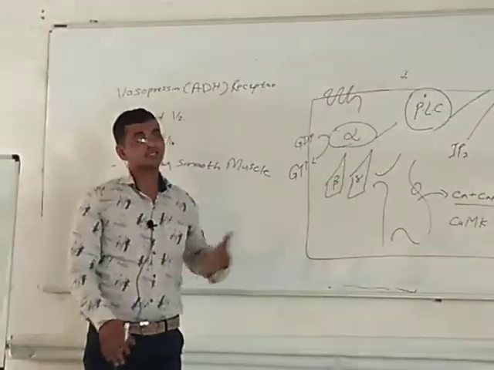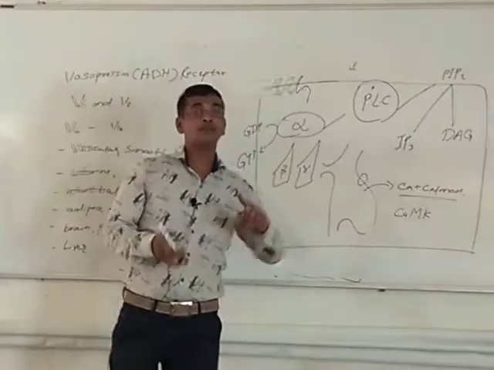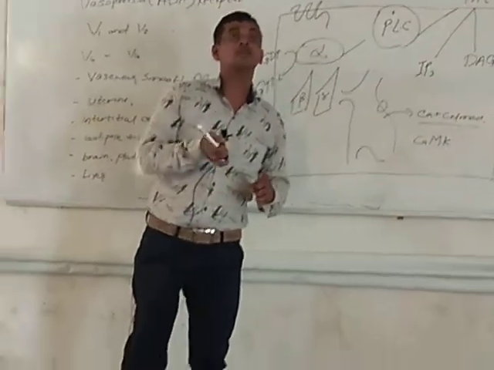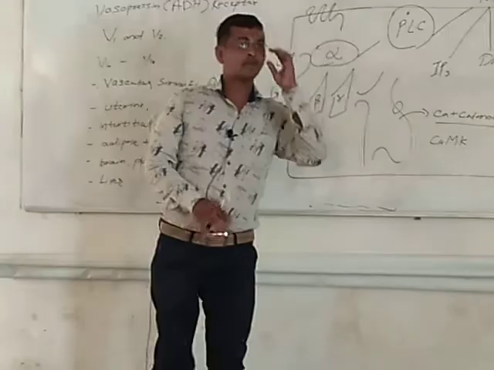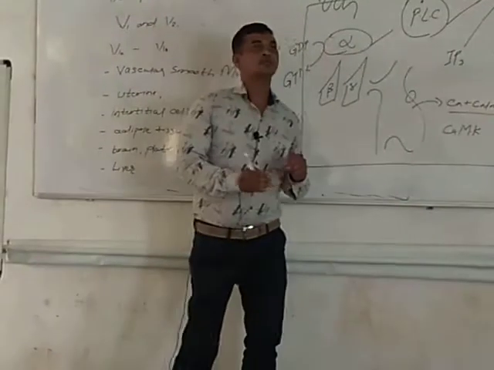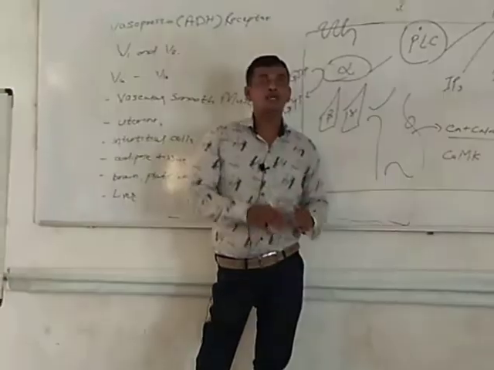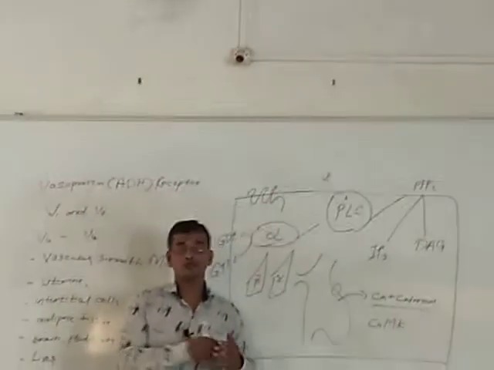Okay, now let us discuss what exactly changes take place if vasopressin binds with the V1 receptor. If vasopressin is released and binds with the V1 receptor, what changes take place in your body?